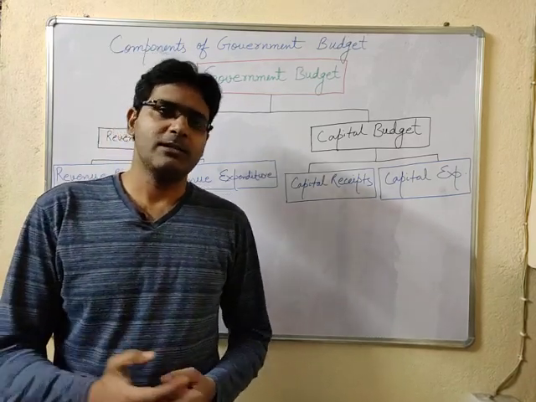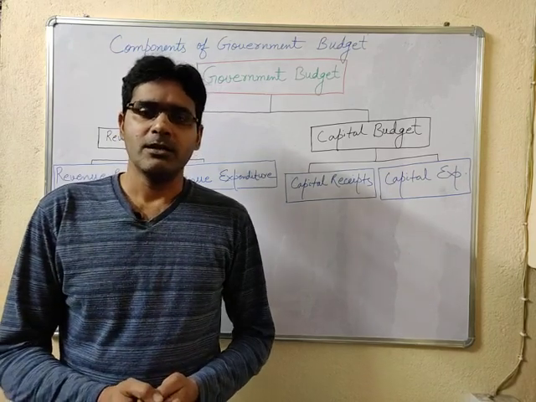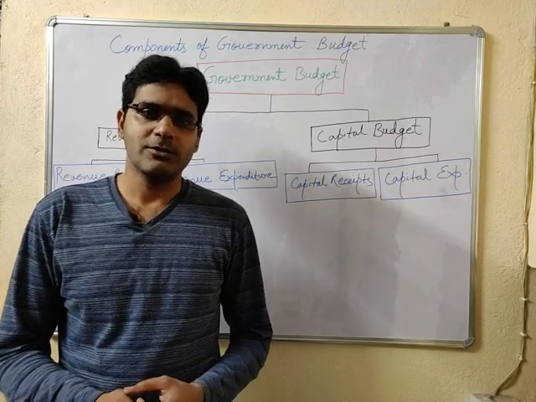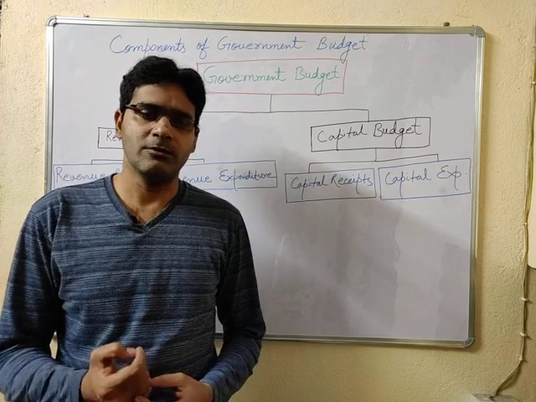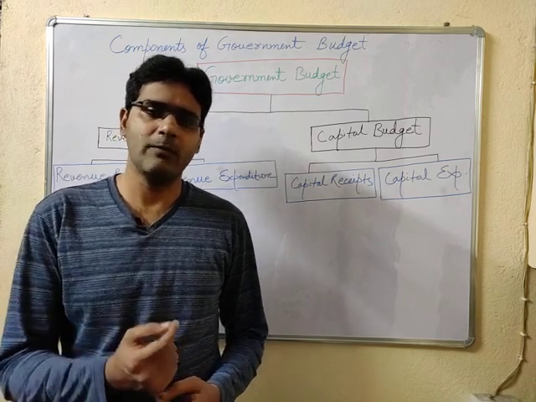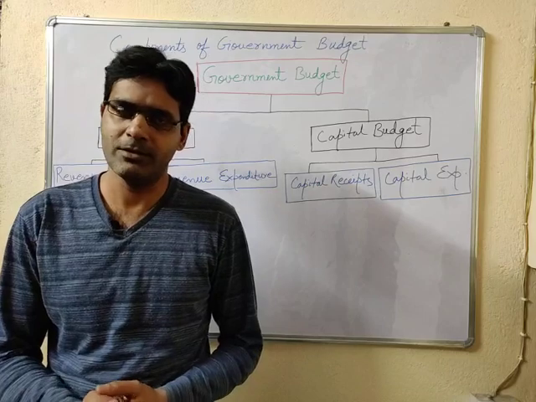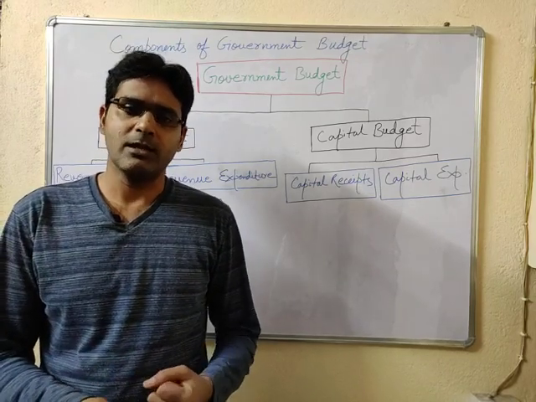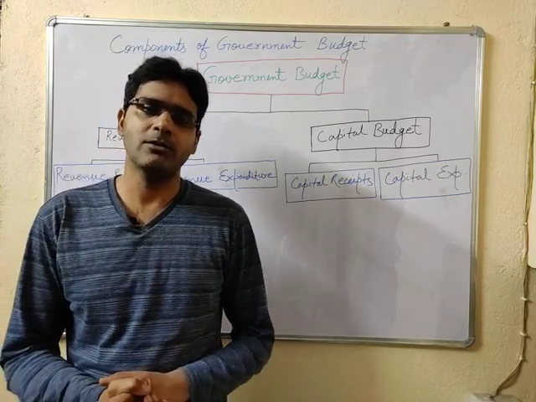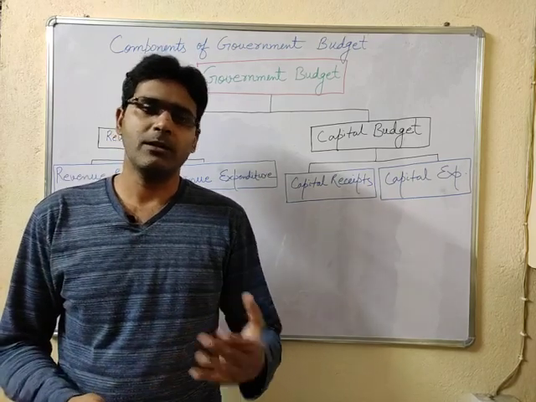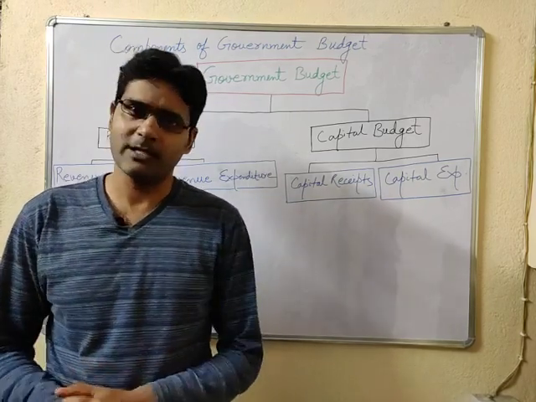And as far as the capital budget is concerned, it is related with those transactions which are concerned with the liabilities and assets of the government. So in this account also we have two parts, the capital receipts and the capital expenditure.